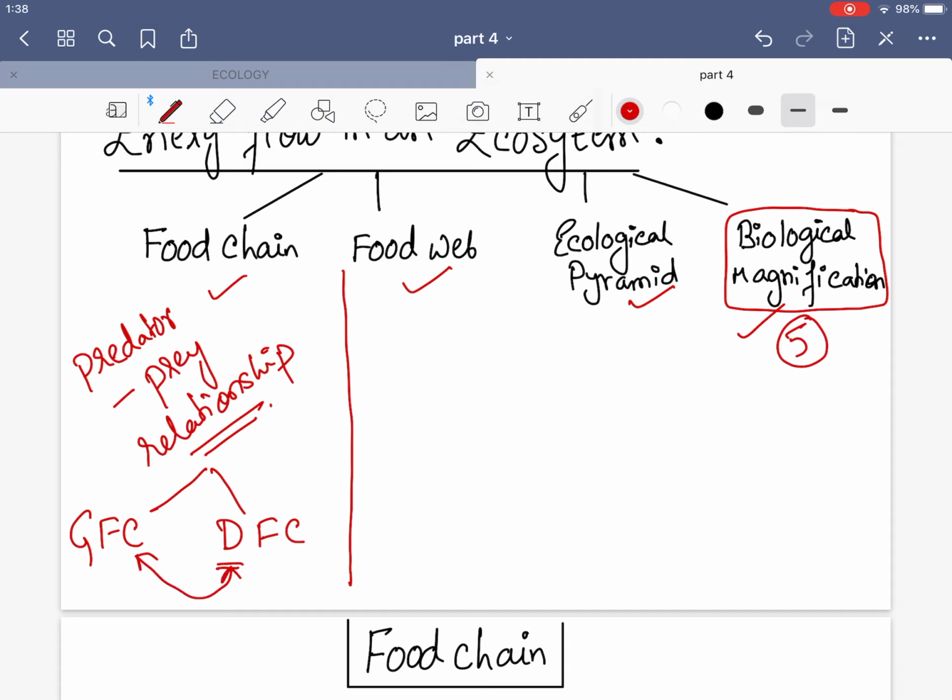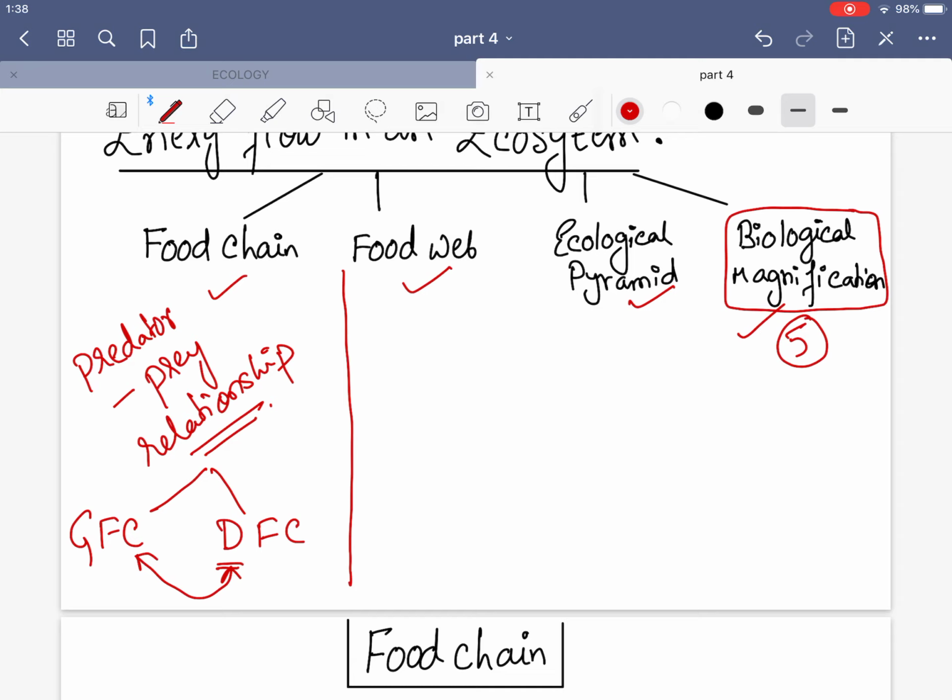Okay, so if every food chain is interconnected, it is not possible for us to find the starting point of a food chain. So the starting point of a food chain will always be taken as the producer. From there it will be taken. So obviously there must be some organisms which can produce their own food. They are the green plants and they are called the producers. The plants are eaten by other organisms, and then these other organisms are consumed by some other group of organisms, and thus the food chain and the food web develop.